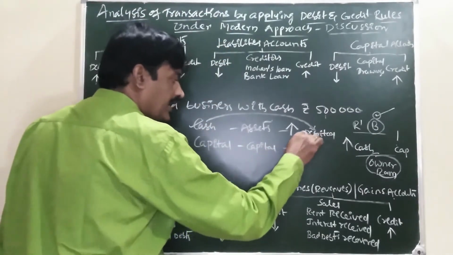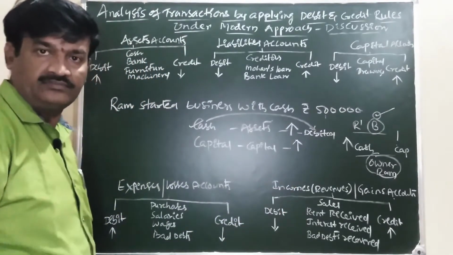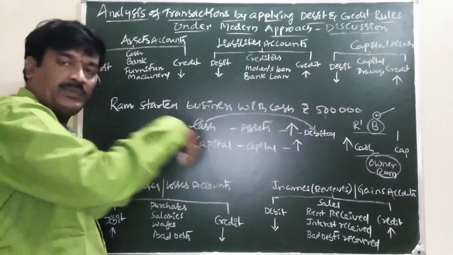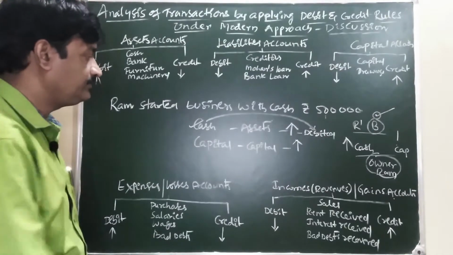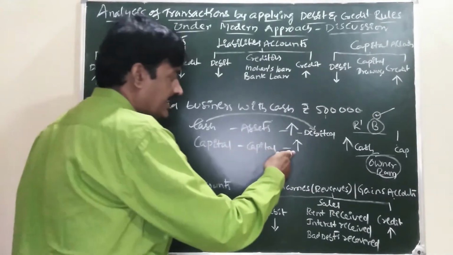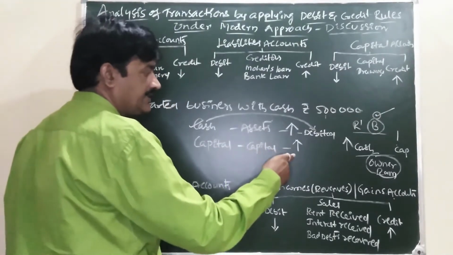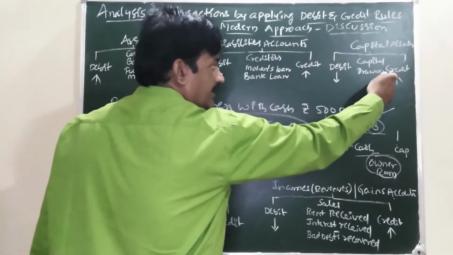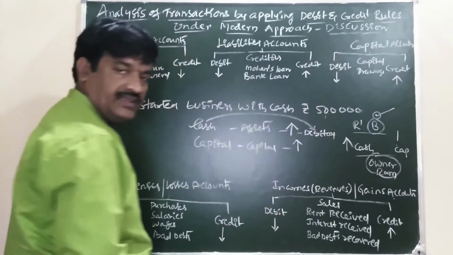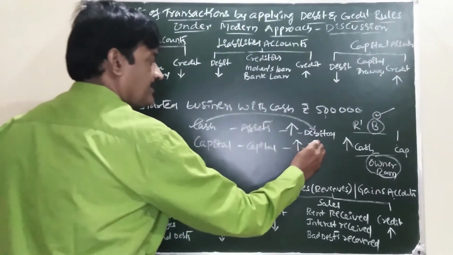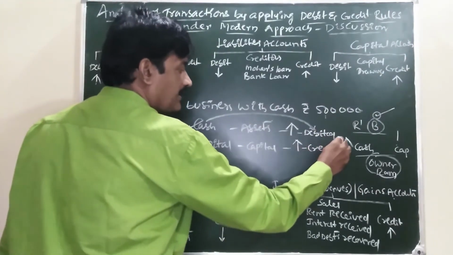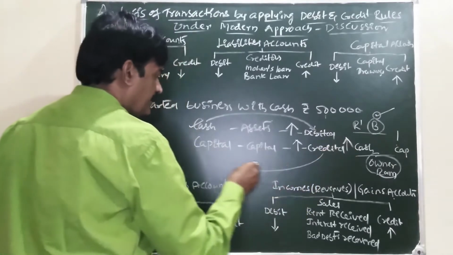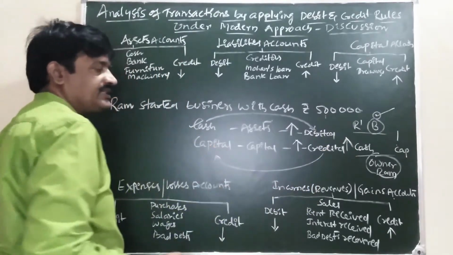Due to owner is increasing. What is increasing? Capital is increasing. Increase in the capital is credited. Capital account is credited.